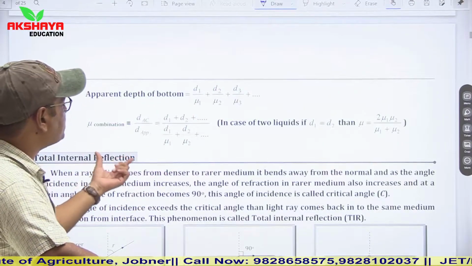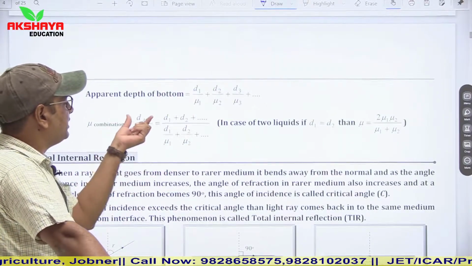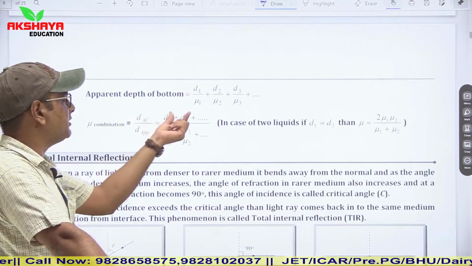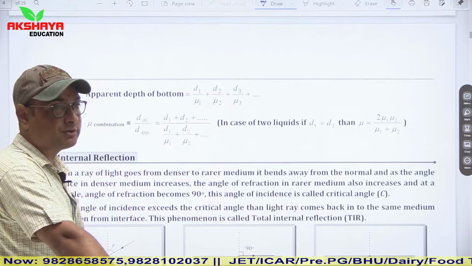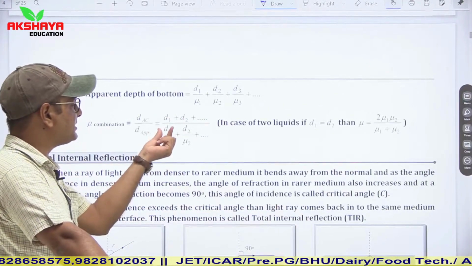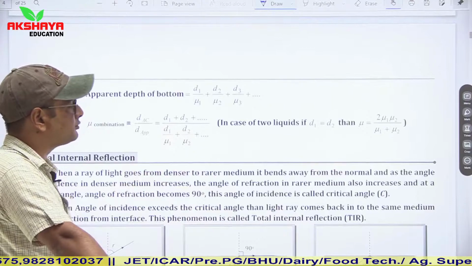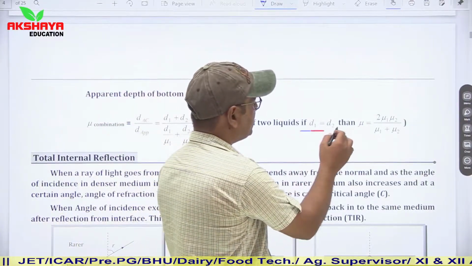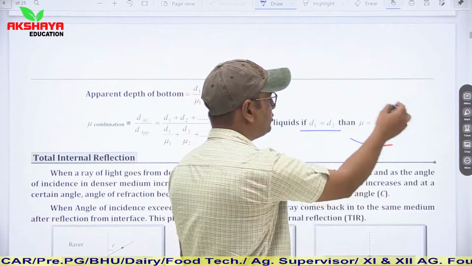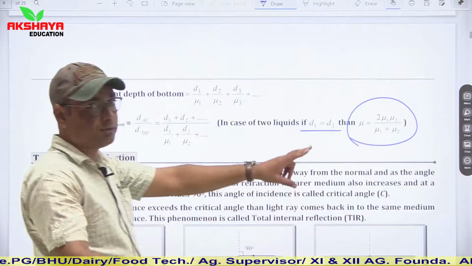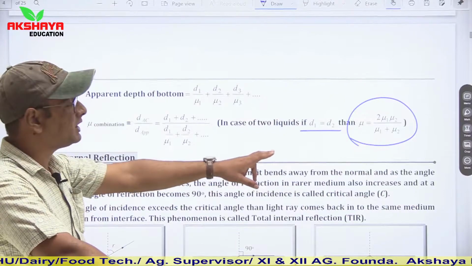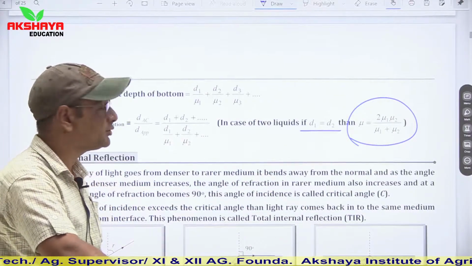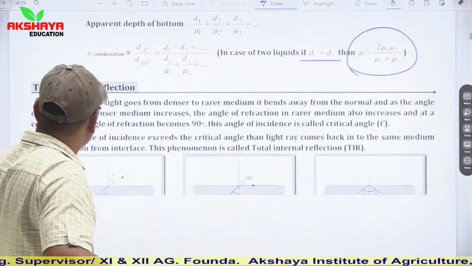So mu of this combination is d actual upon d apparent. d1 plus d2 plus d3 are the actual heights, and d1 upon mu1 plus d2 upon mu2 are the apparent ones. If d1 is equal to d2, then mu is equal to 2 mu1 mu2 upon (mu1 plus mu2). If you are given only two liquids and both have the same heights, then the refractive index is 2 mu1 mu2 upon (mu1 plus mu2).